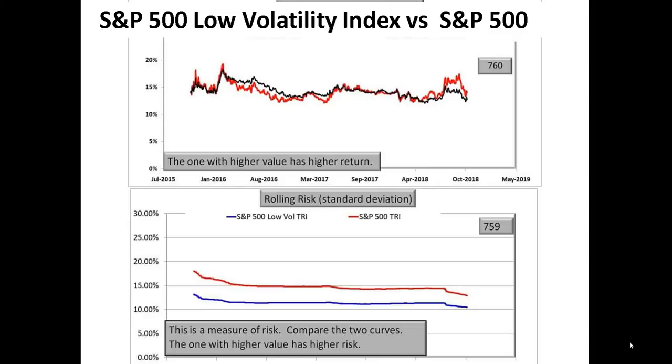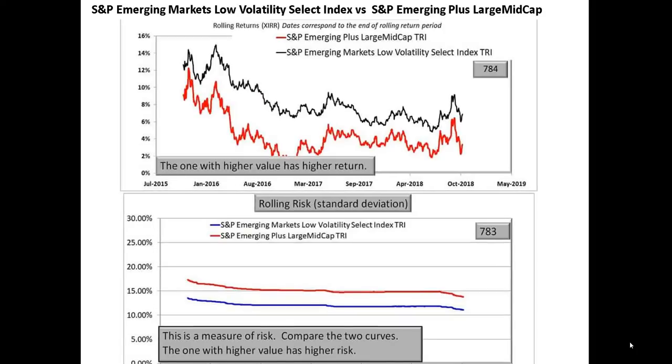So that's reasonable performance for a developed market like the US, but it has given good performance for an emerging economy like India. And now we have the S&P Emerging Market Low Volatility Select Index versus the S&P Emerging Plus Large Mid Cap.